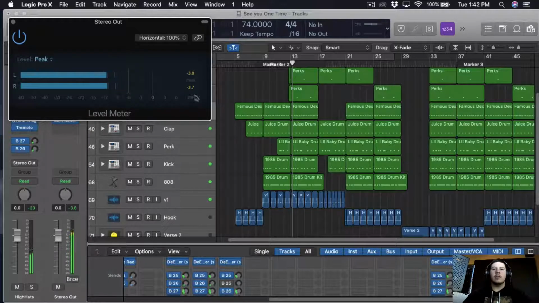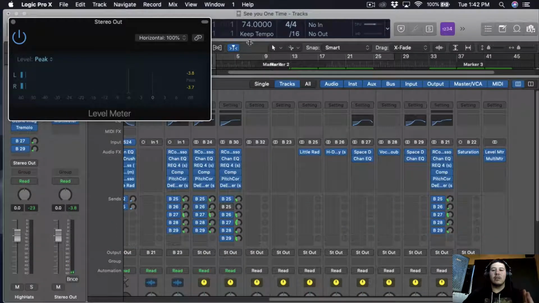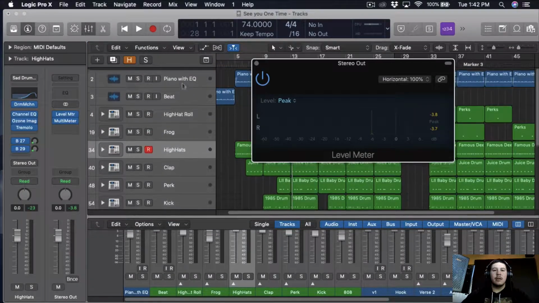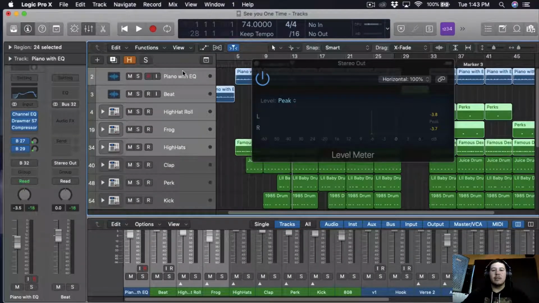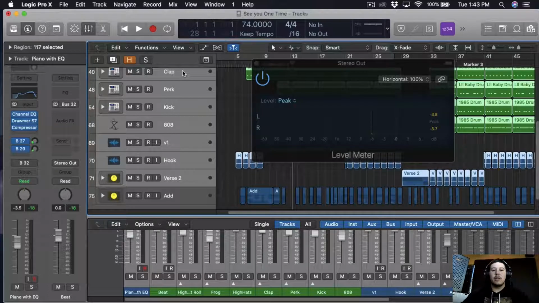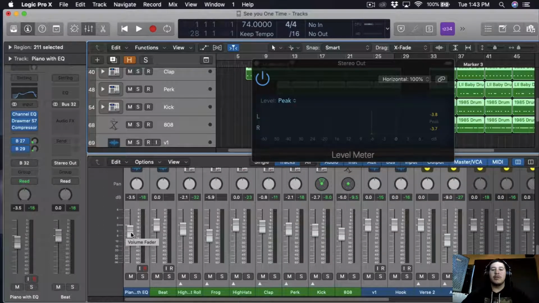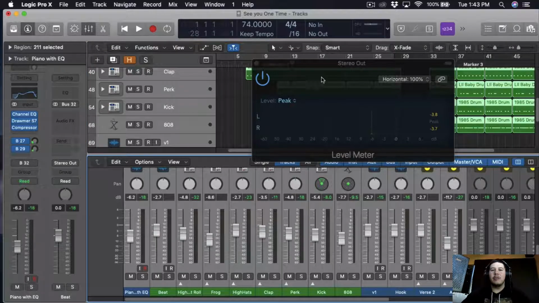So we're actually hitting around -3. So what I want to do is actually just bring that all down. So for that, I'm just gonna highlight all the tracks here. You just click shift and push it down. Now we have everything highlighted. I'm just gonna bring it down through the fader here, probably about 3 dBs, probably about there.